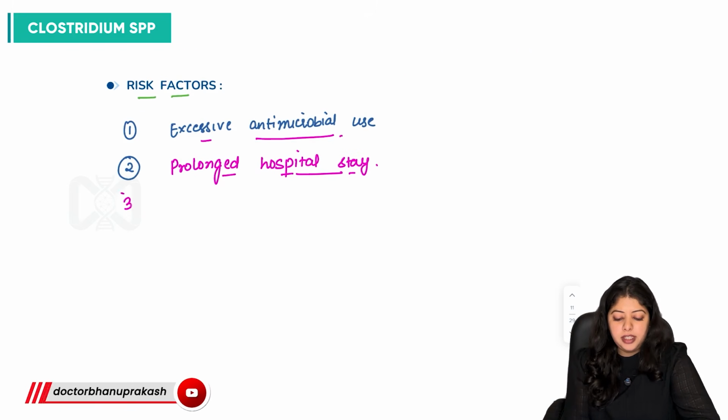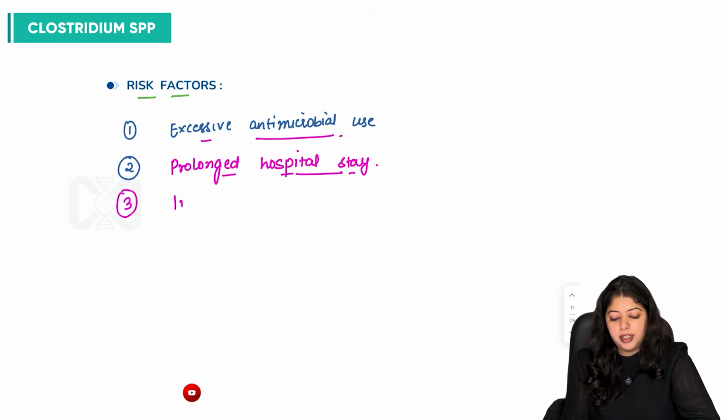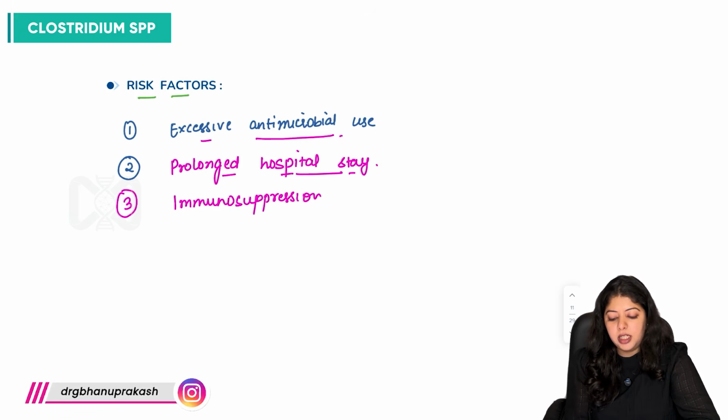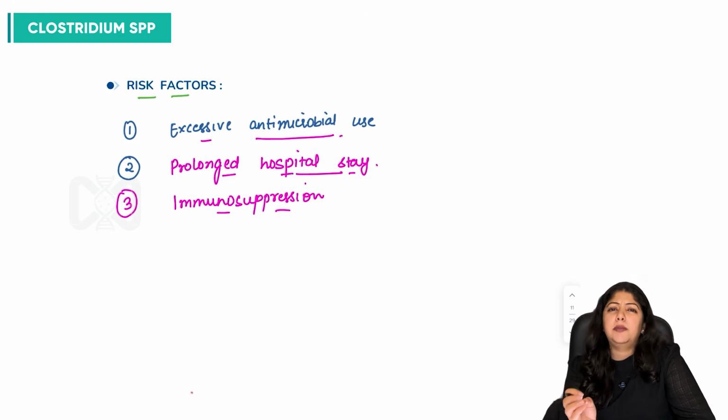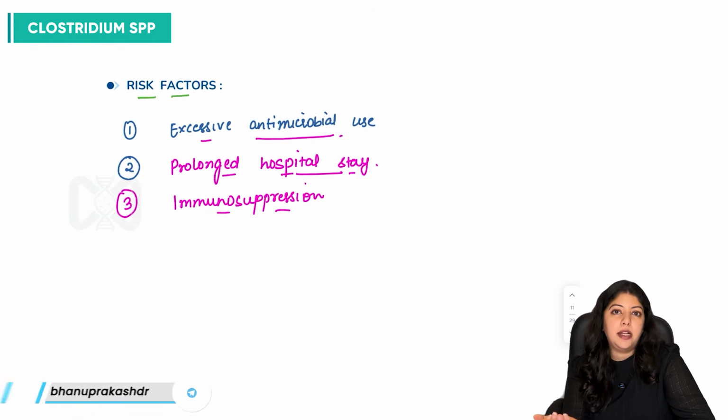Then can we say that immunosuppression predisposes patients to development of Clostridioides infection? Because what happens in immunosuppression is that it does not allow the primary bile salts to convert into secondary bile salts.